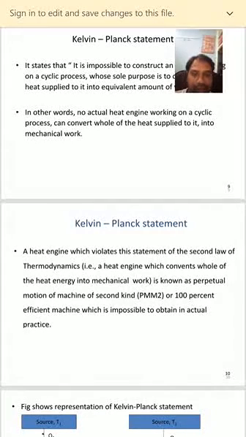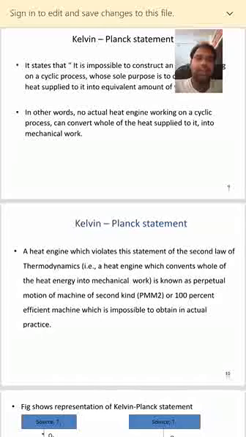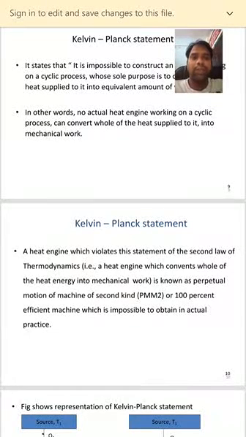In actual practice it is never achieved, but it is known as perpetual motion machine of the second kind, or a 100% efficient machine, which is impossible to obtain in actual practice. Any device which converts the total input into total output is known as PMM2, but in actual practice it can never be achieved.